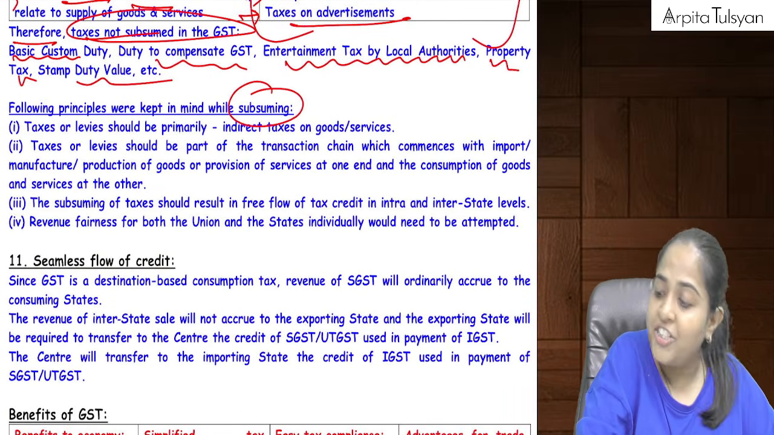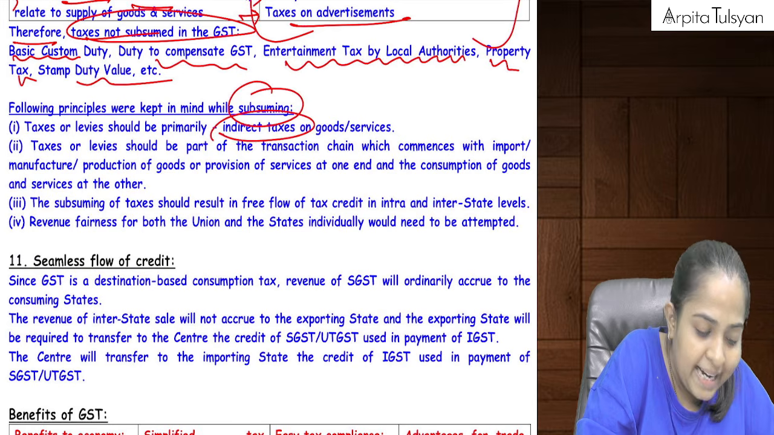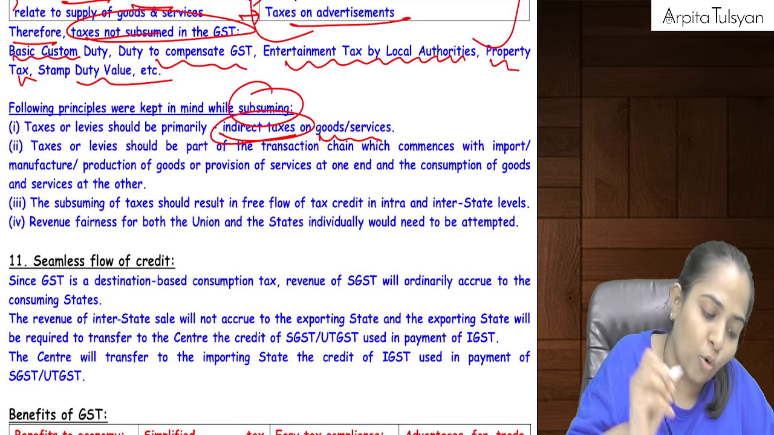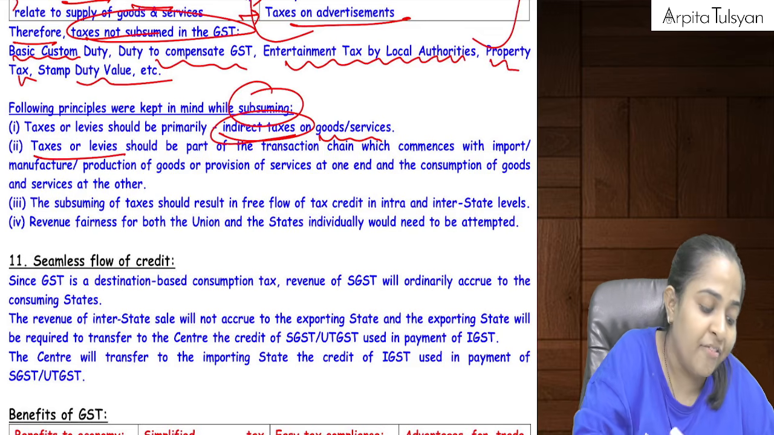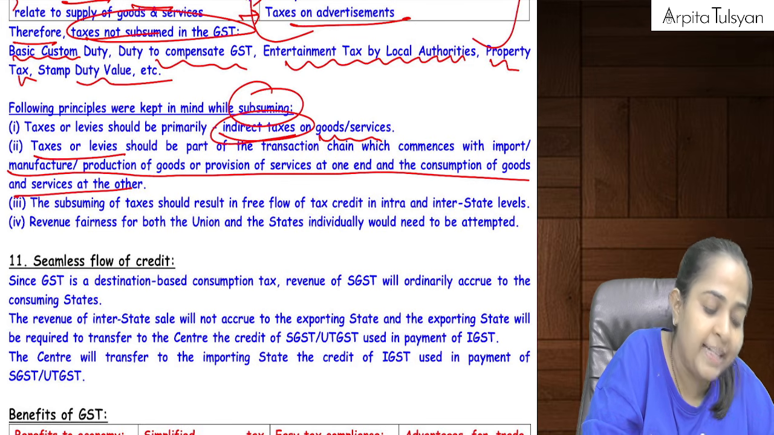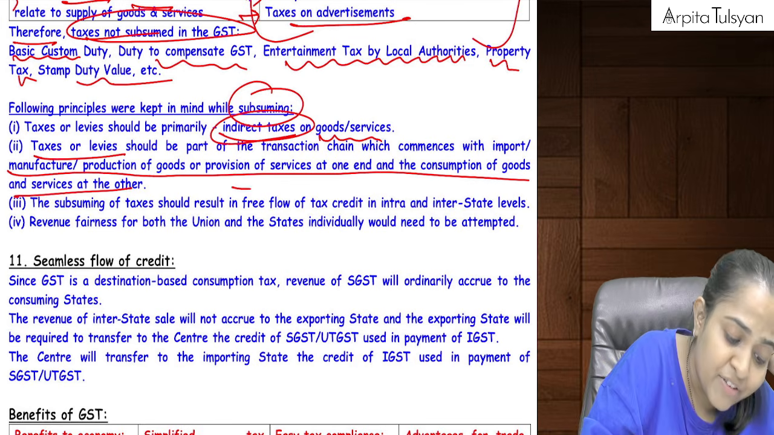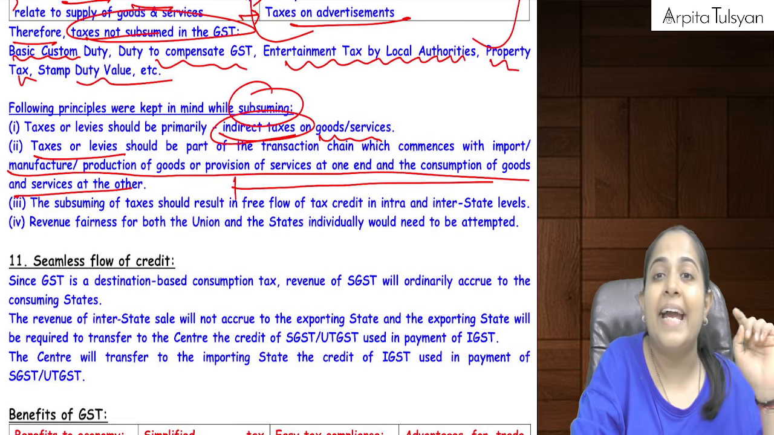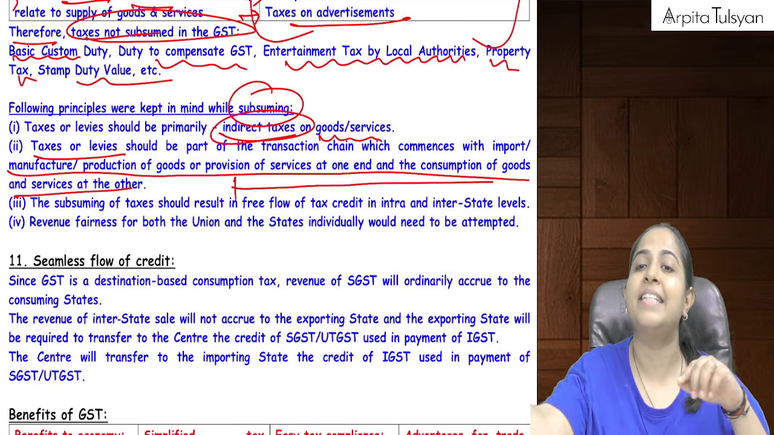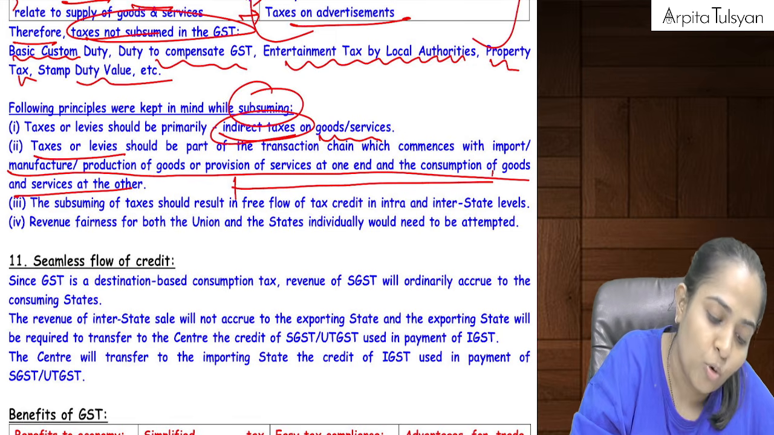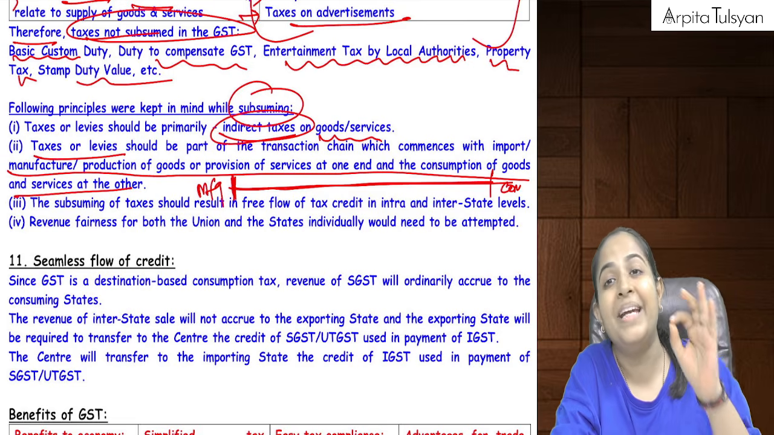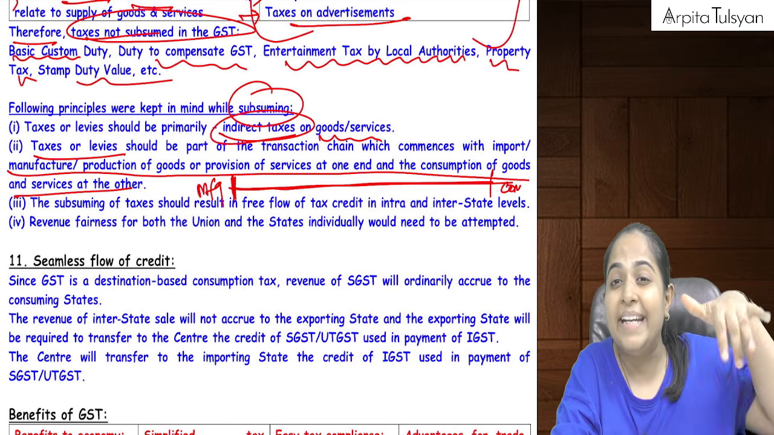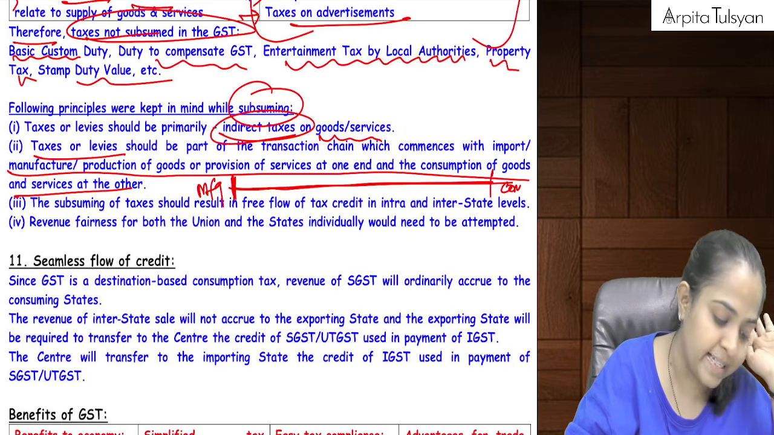So which taxes got subsumed? Primarily indirect taxes on goods and services got subsumed. The taxes or levies which started with manufacturing and went till consumption, the taxes which were there in the chain, like excise duty, VAT, service tax, etc. Whichever taxes were interfering in between, right from the manufacturer till the consumer, only those taxes have gone.